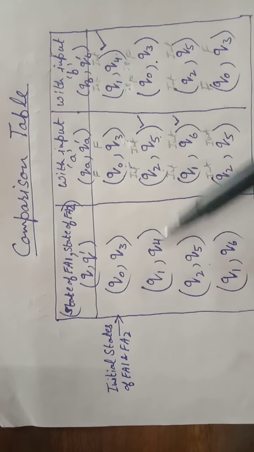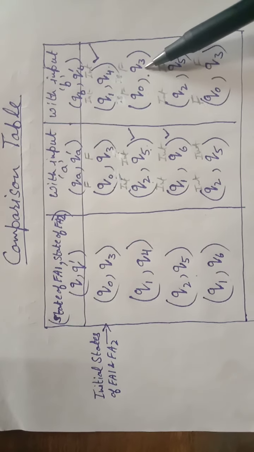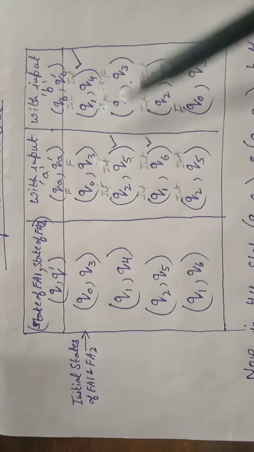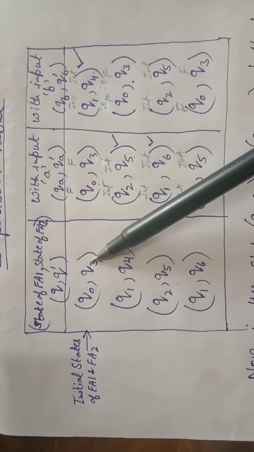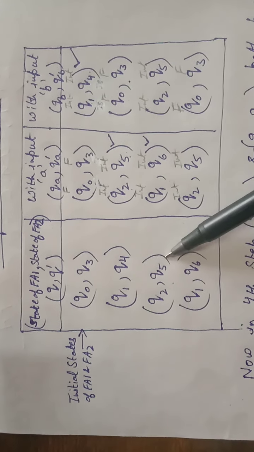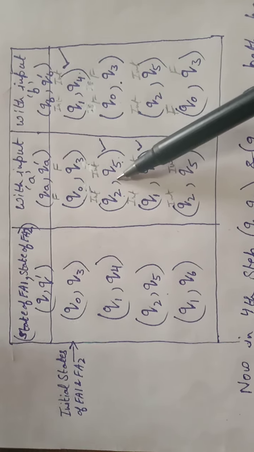With B input, Q1 moves to Q0 and Q4 moves to Q3. Now again Q0 Q3 is already used, so Q2 Q5 is the new pair. So for the third row we consider this new pair.